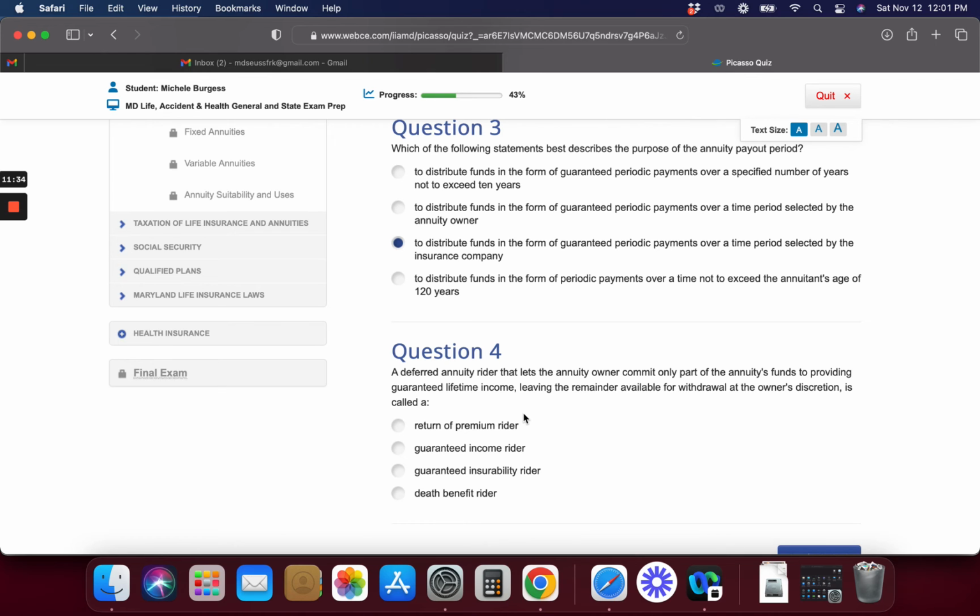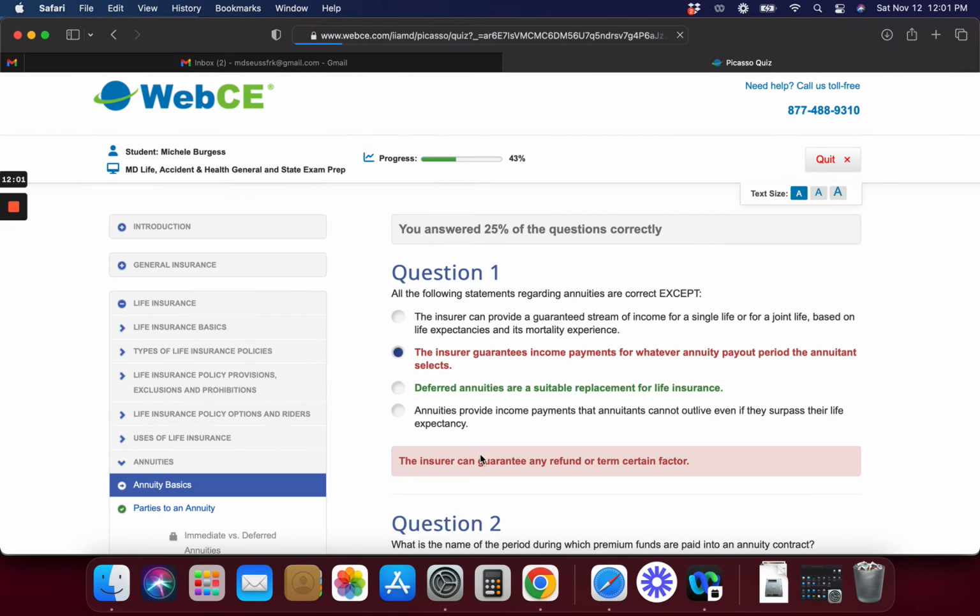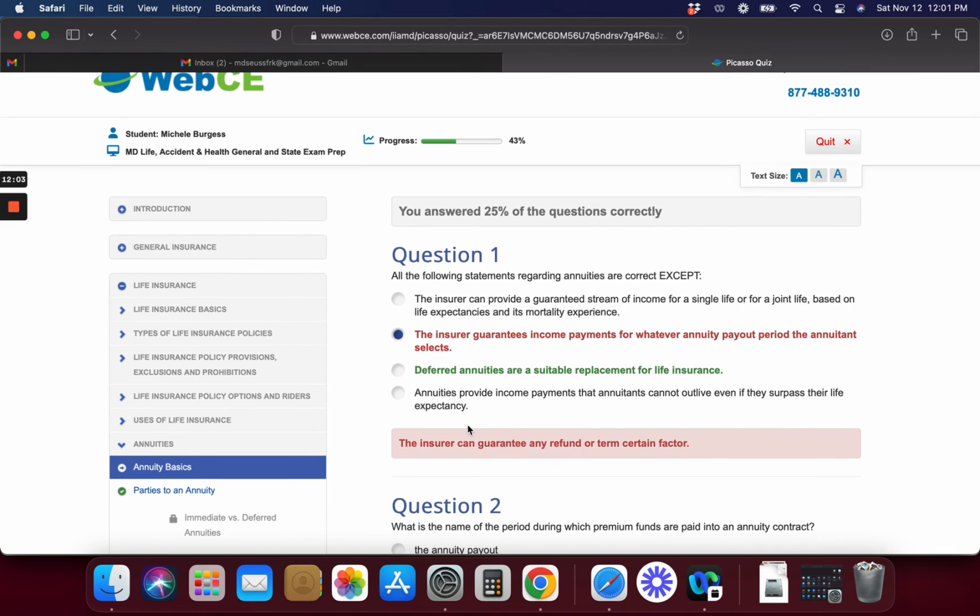If you're planning on taking the test, or you already took it and you failed this part of the test. A deferred annuity rider lets the annuity owner commit only part of the annuity's funds to provide guaranteed lifetime income, leaving the remainder available for withdrawal at the owner's discretion, is called a guaranteed income rider. I'm not sure if that's correct or not. I only got one right.